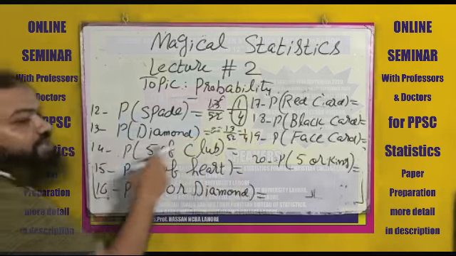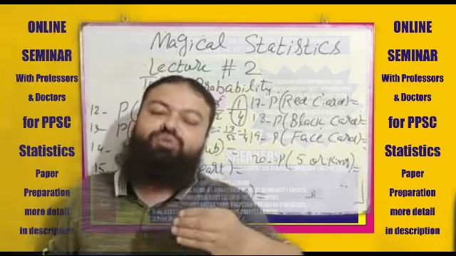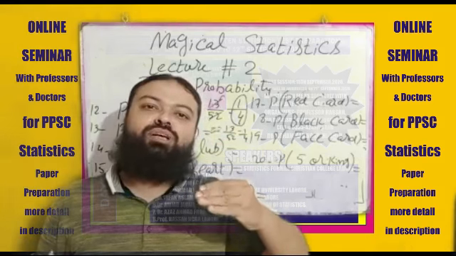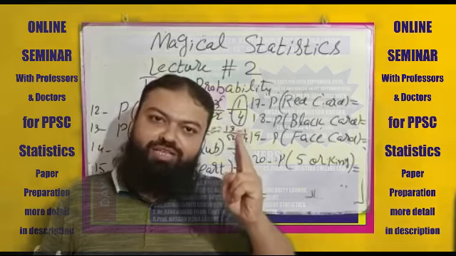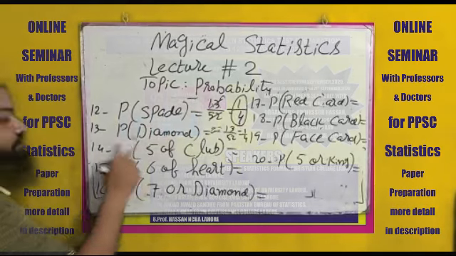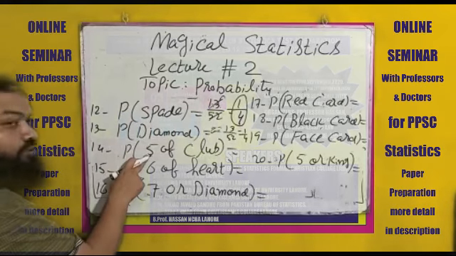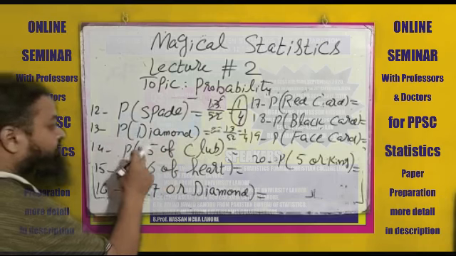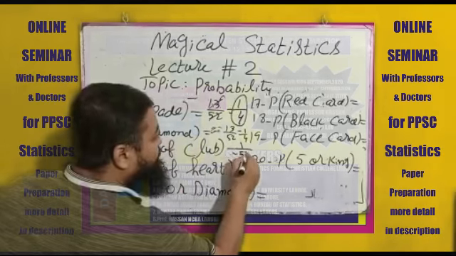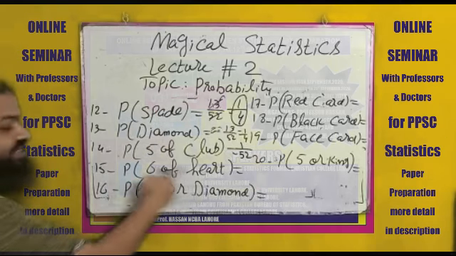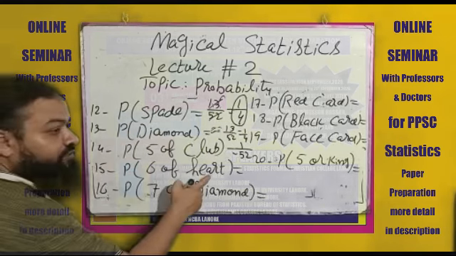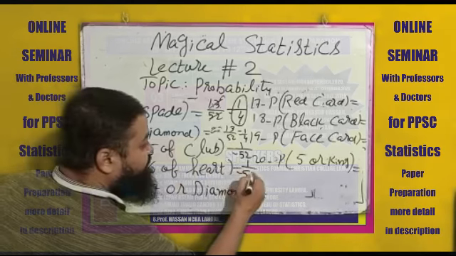Next is 5 of club. As I told you, we have 4 cards of number 5, and out of these 4, 1 is for club, 1 is for diamond, 1 is for heart, and 1 is for spade. Don't be confused in the paper, 4 cards of 5 we have, but out of these 4, 1 card of club we have, that will be 1 by 52. 6 of heart, there are 4 cards of 6, but out of these 4, 1 card is of heart, that will be 1 by 52.